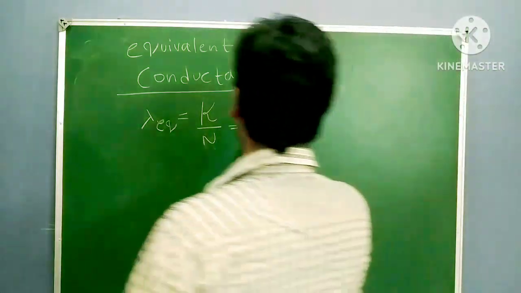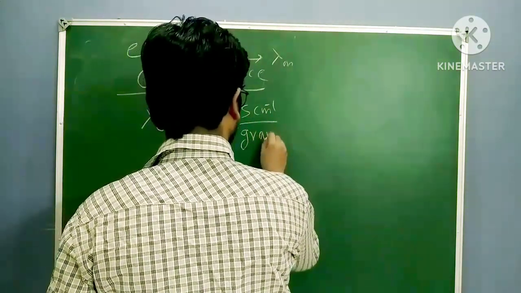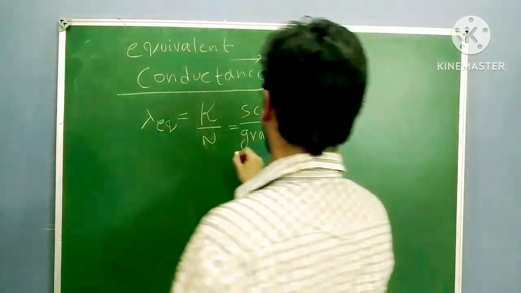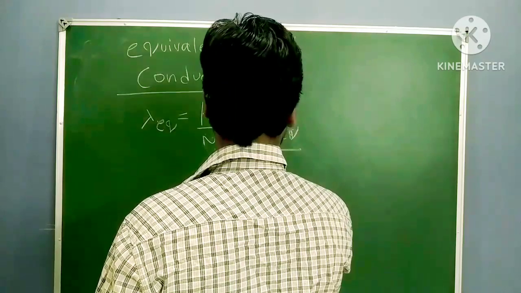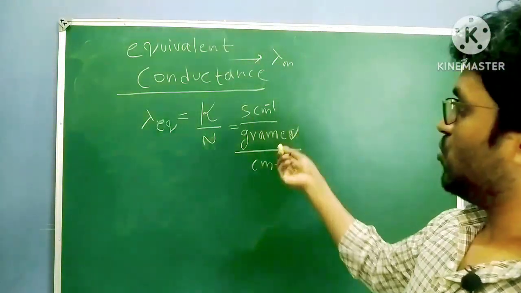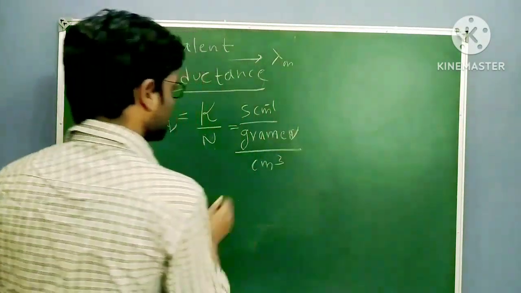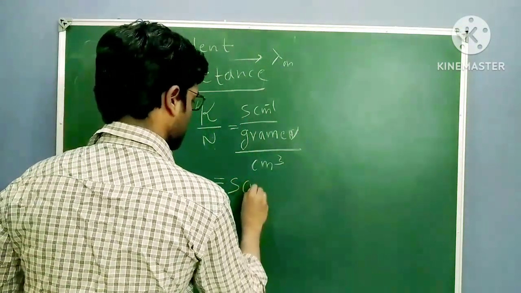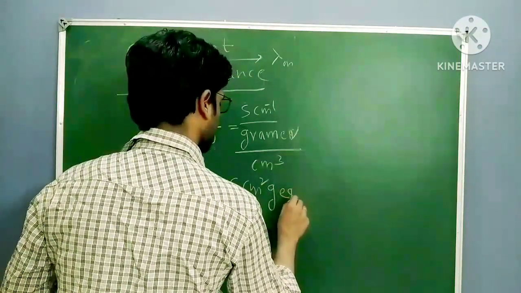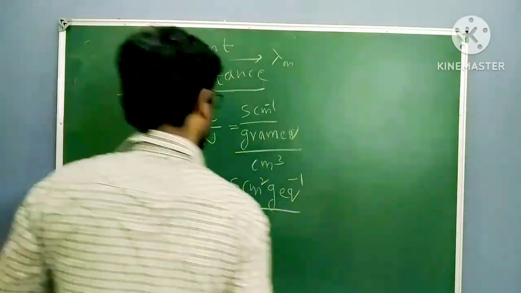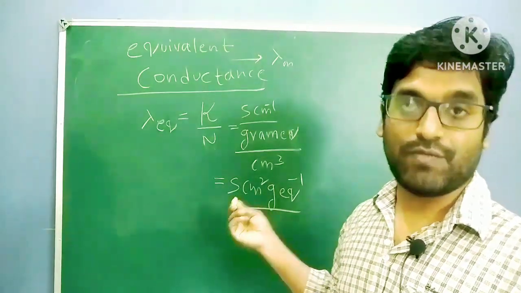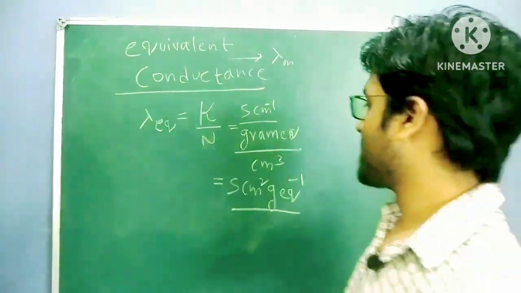So the unit is Siemens centimeter square gram equivalent inverse, in place of mole inverse. This is the unit of equivalent conductance.